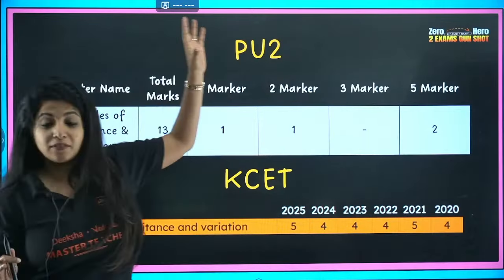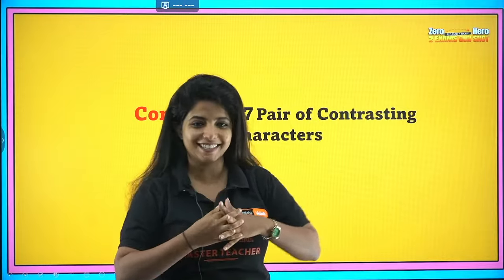So I hope that is done. Shall we go ahead, everyone who is watching this video? I'll tell you the flow of this particular live. First thing that I'll be showing you is a concept. Concept 1 is 7 pairs of contrasting characters. Then I'll explain that a bit, and then we will start solving the questions. So concept, question, that is how it is going to go. Clear? If it is clear, can you give me a quick little thumbs up? 17 people up there. Yes.